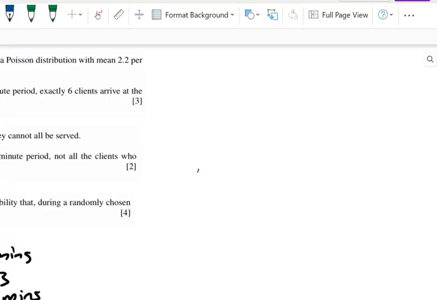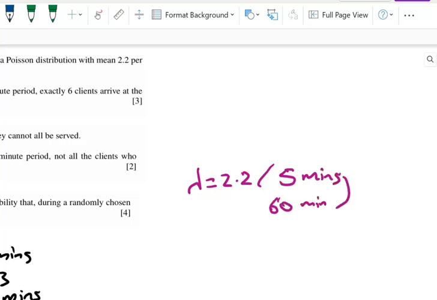So the first thing to do in here is to say that lambda is 2.2 for 5 minutes. So for 60 minutes, we have to times that by 12. And that will give me 2.2 times 12, which is 26.4. And you can see that's well over the level that's going to make my Poisson distribution be shaped pretty symmetrically and look an awful lot like a normal curve.